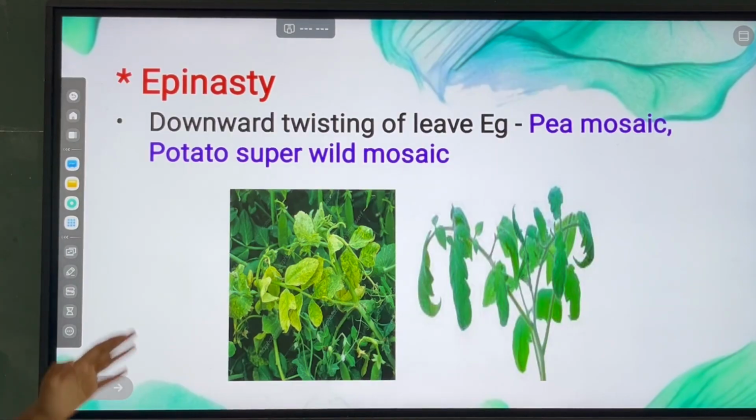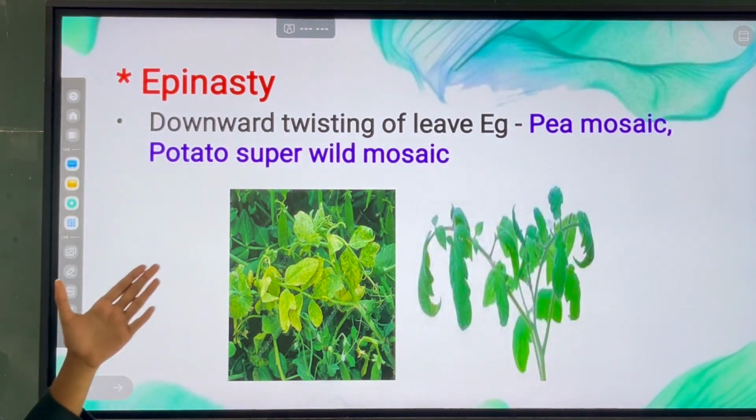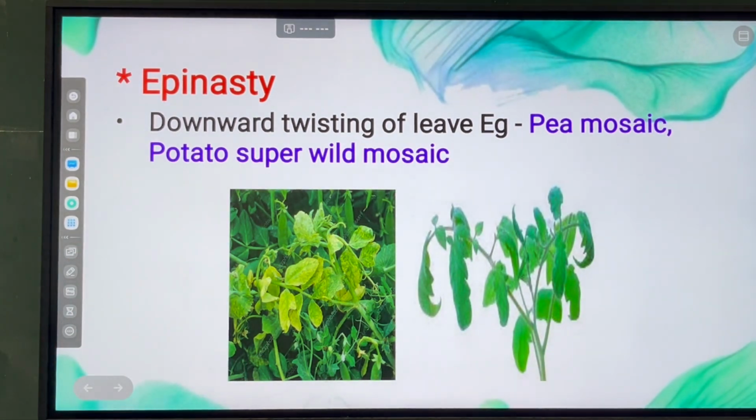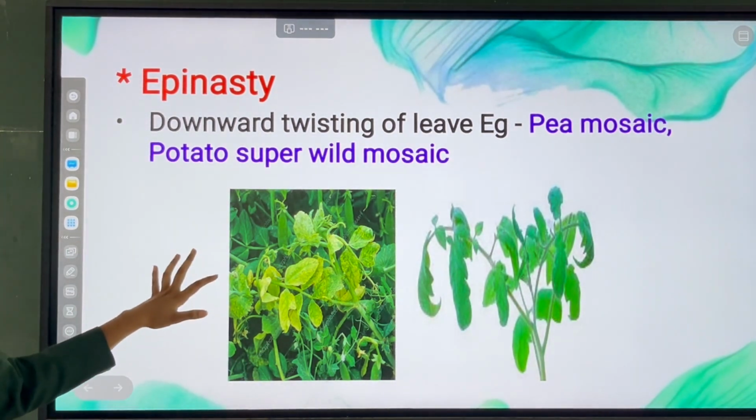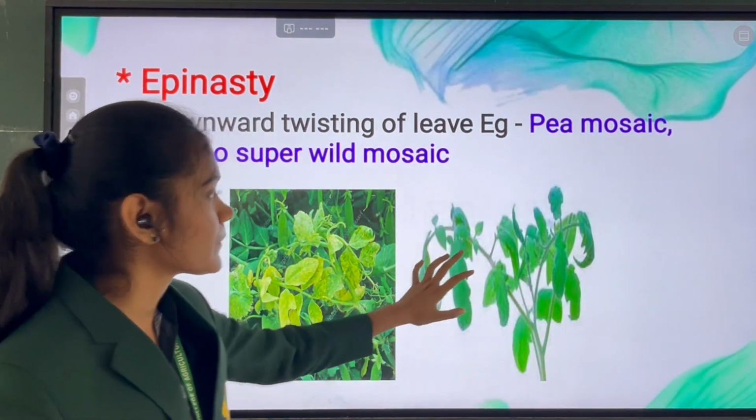And the next symptom is epinasty. Epinasty in the sense downward twisting of leaves. Examples like pea mosaic, potato super mild mosaic. This is the symptom of pea mosaic and this is the symptom of tomato mosaic.